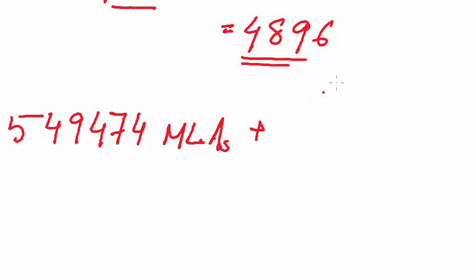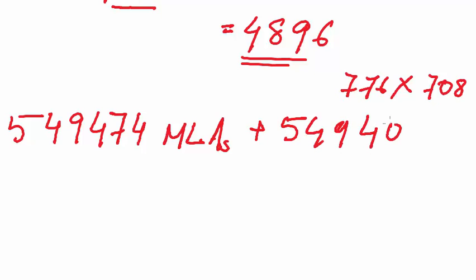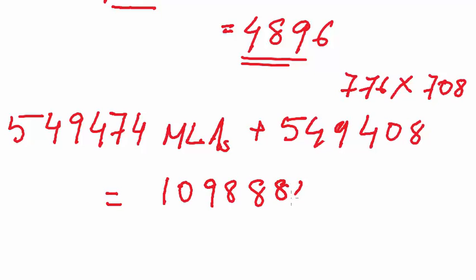the value of votes of all the MPs, which can be calculated by multiplying 776 into 708, which gives us 5,49,408, which equals to 10,98,882. This is the total number of votes that will be polled in the election of the president.